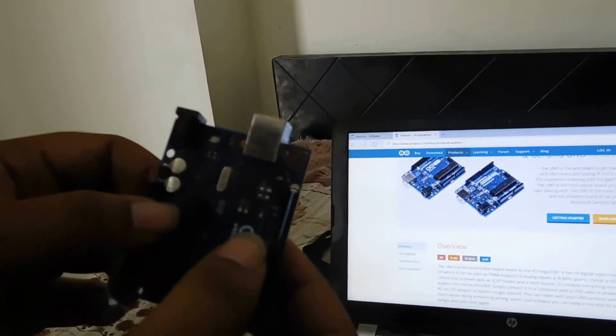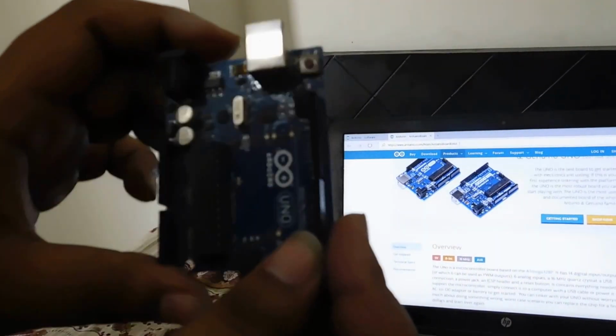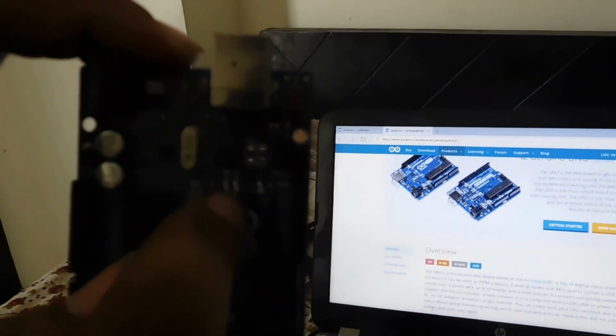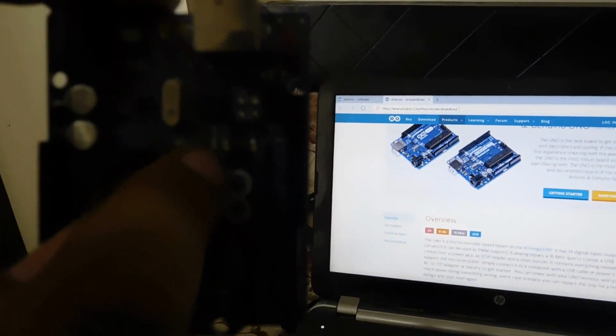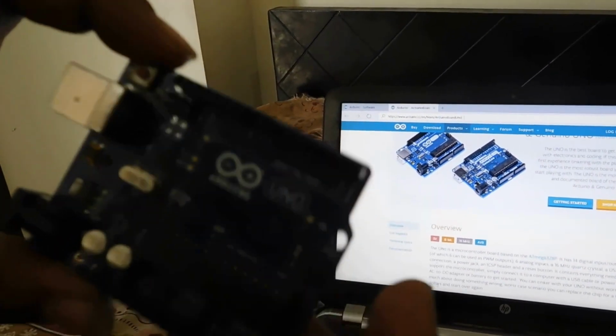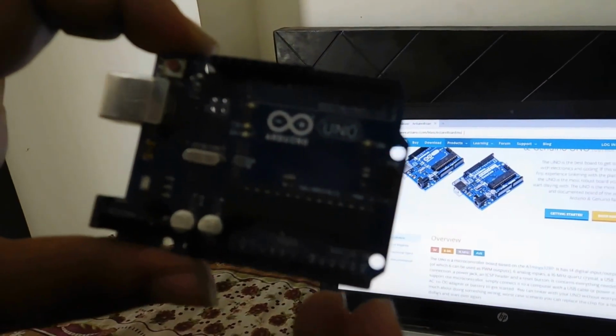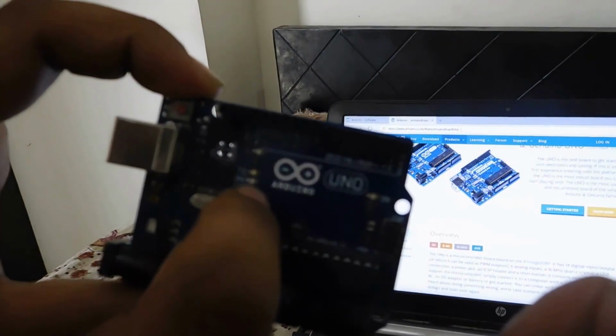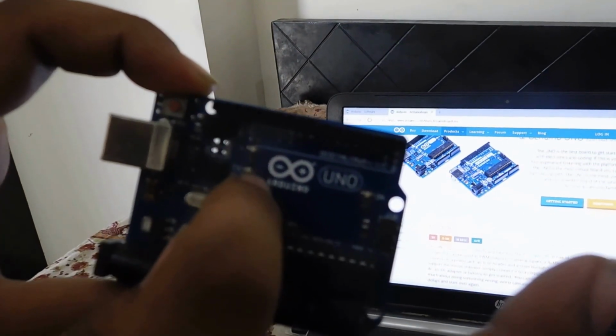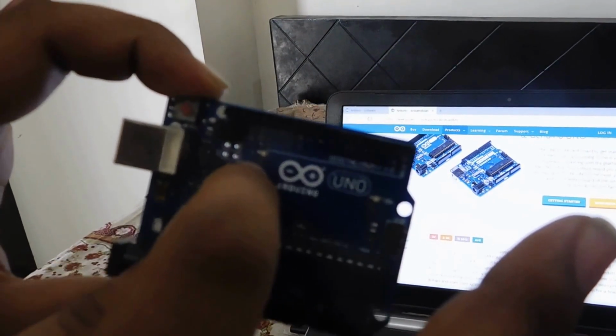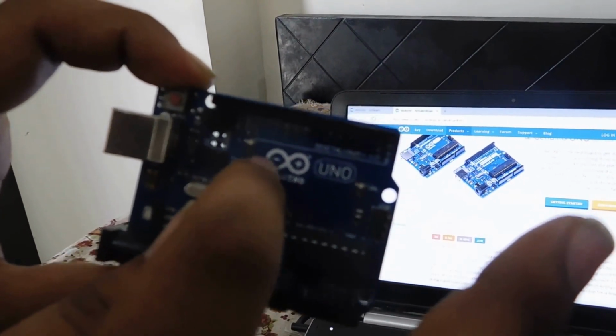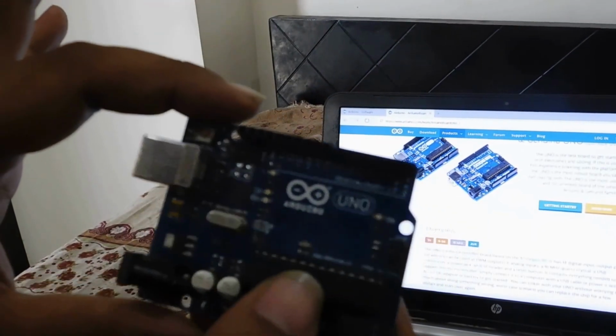Okay. Now there is a ground pin. If you look nearby pin 13, there is an LED, and then there is a TX and RX. This is a particular device, a microcontroller. Whenever you put some code inside it, it will receive something and transmit something. So these two LEDs blink when you are writing something to this Arduino board.